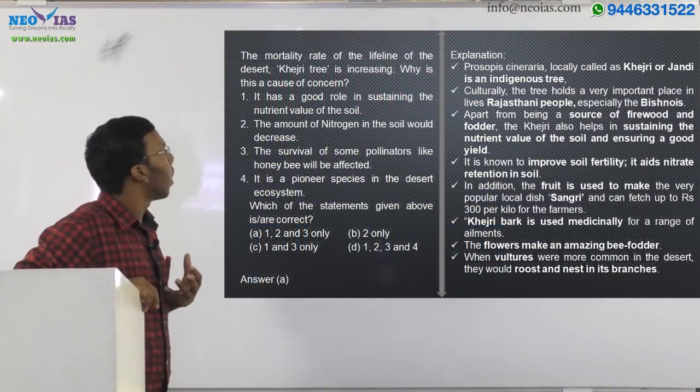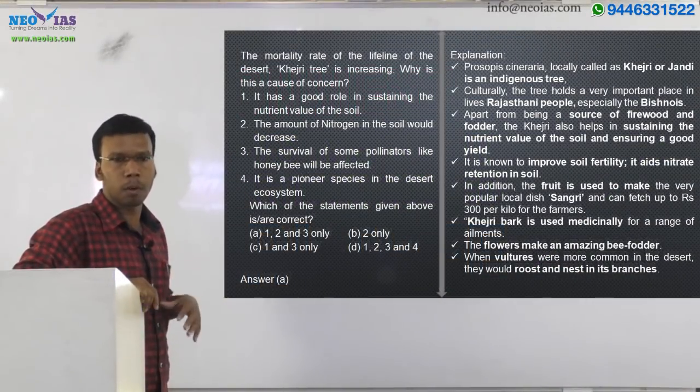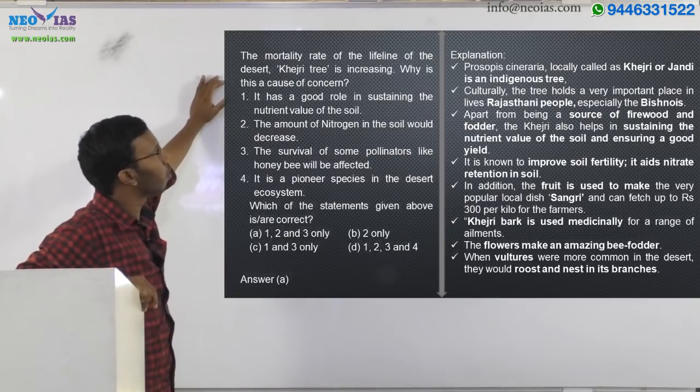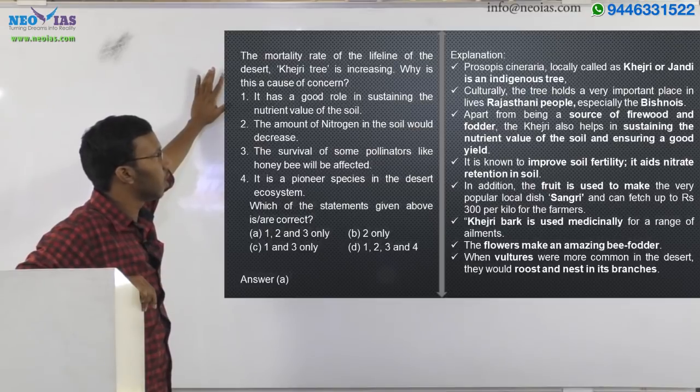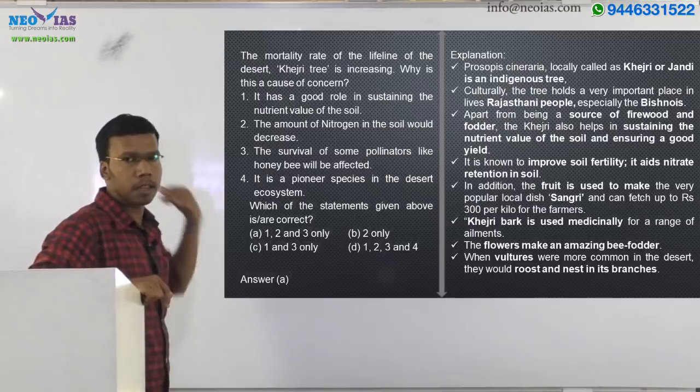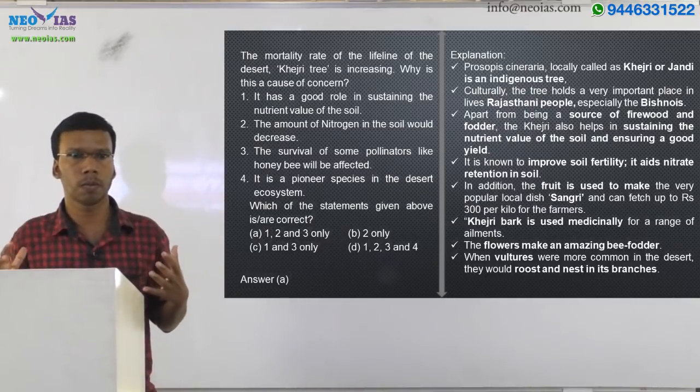Then the next question is regarding a plant called the Khejri tree. They are saying that the mortality rate of the lifeline of the desert, the Khejri tree, is decreasing. And why is this a cause of concern? So they are asking about the importance of the Khejri tree.